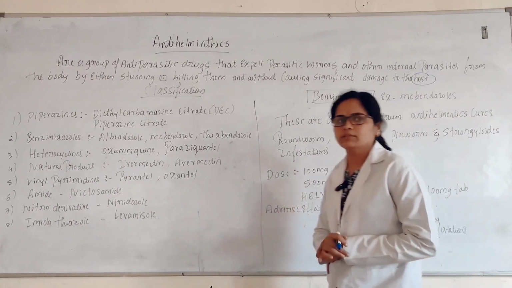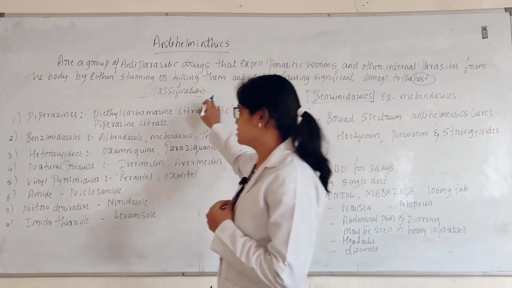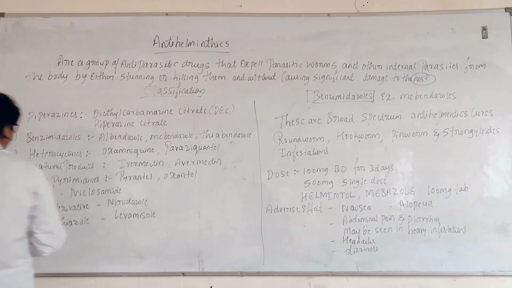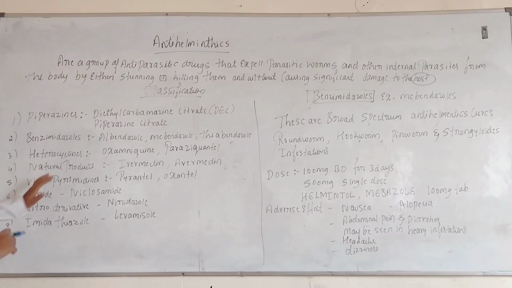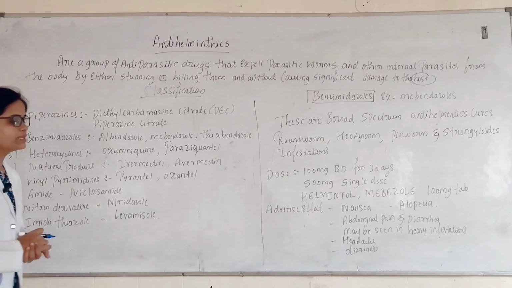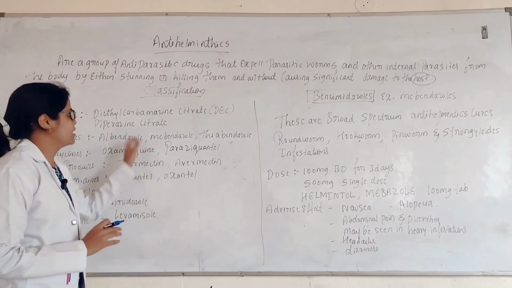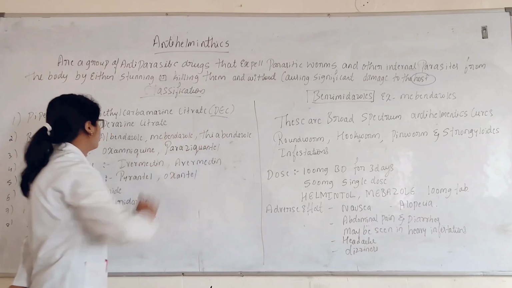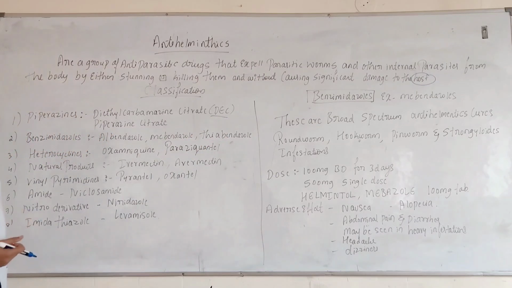Here is the classification of antihelminthics: piperazines, benzimidazoles, heterocyclines, natural products, vinyl pyrimidines, amides, nitro derivatives, and amidothiazoles. The piperazines are diethylcarbamazine citrate, also called DEC, and piperazine citrate.